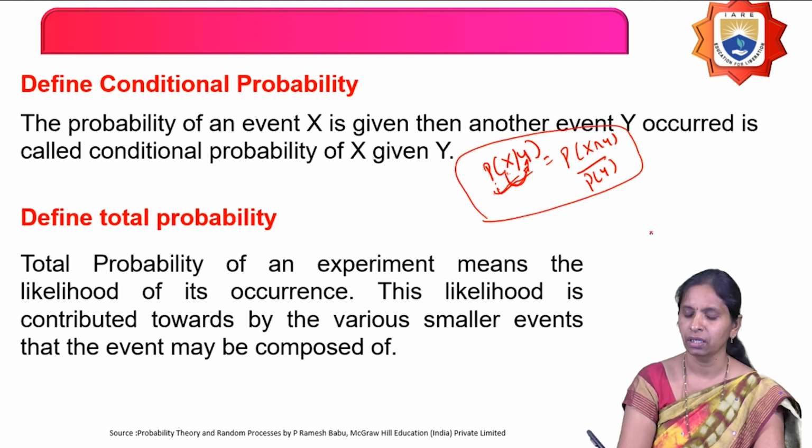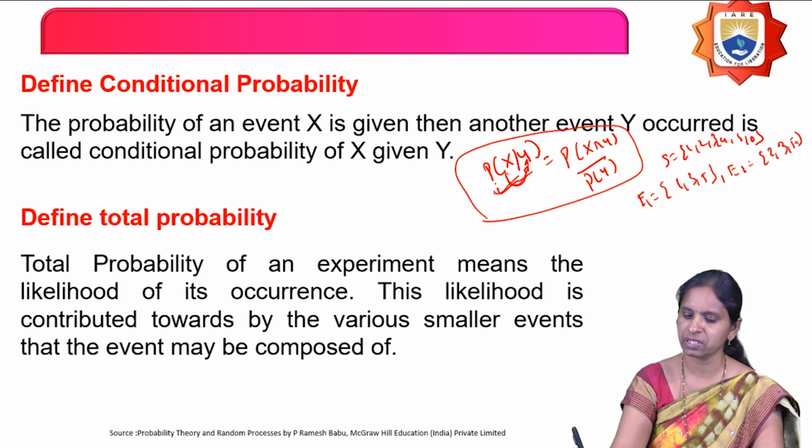For example, on rolling a die, the sample space is 1, 2, 3, 4, 5, 6. I am defining two events. One is getting an odd number, E1, and the other is getting a prime number, E2. The prime numbers from 1 to 6 are 2, 3, 5, and the odd numbers are 1, 3, 5.